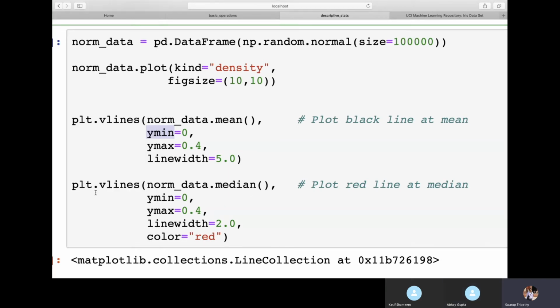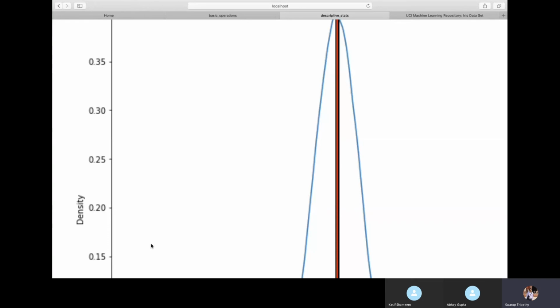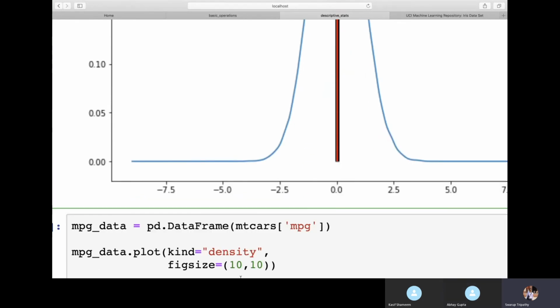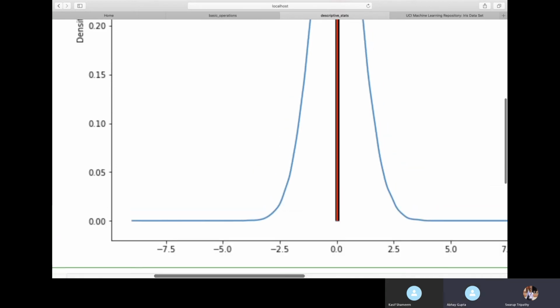So now here you are getting your vertical lines on the center, right? Both mean and median are falling on top of one another. So that means when your data is normally distributed, our mean and median are going to fall in the center. So the average as well as the middle value is always at the center.